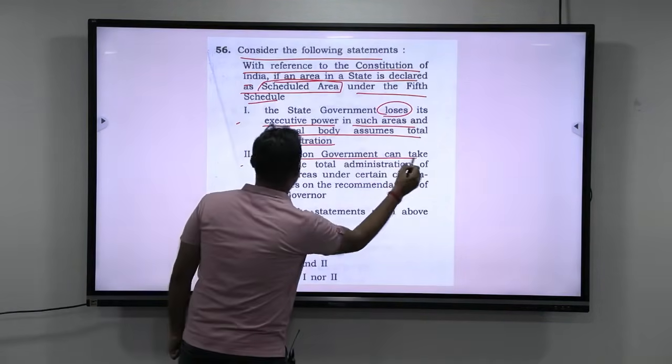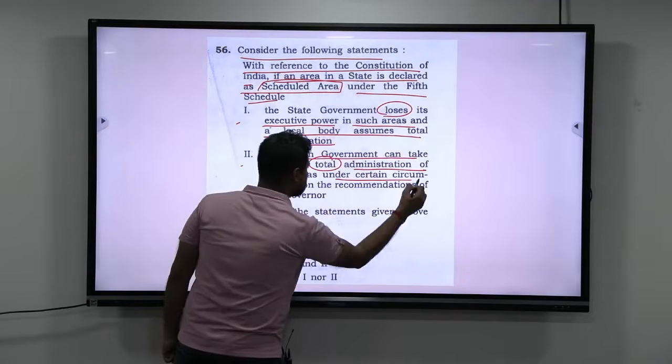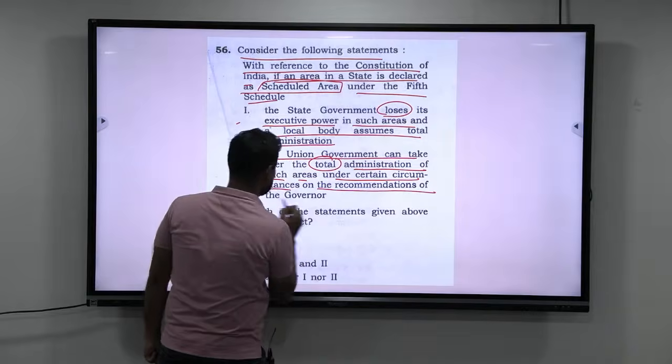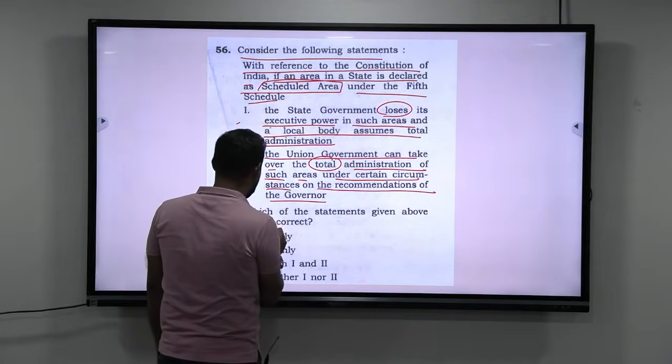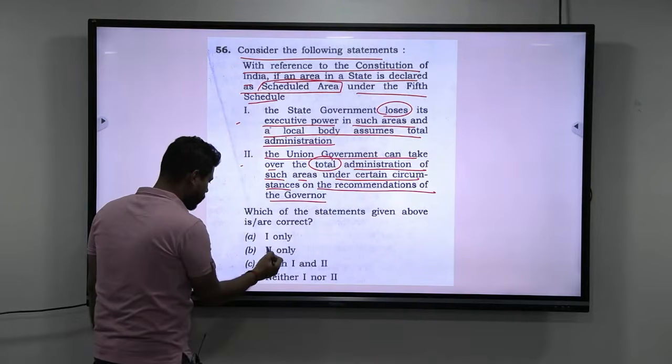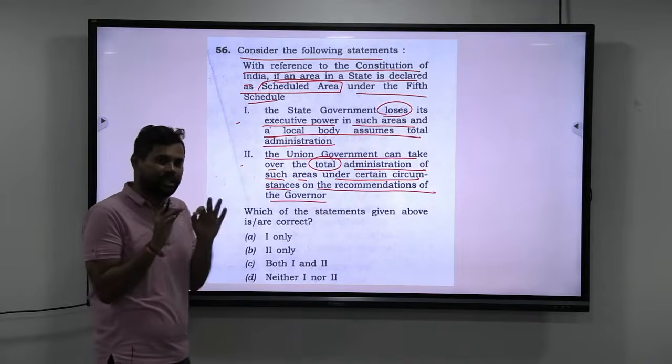The union government can take over the total administration of such areas under certain circumstances on the recommendations of the governor. Okay, this is the second statement. Which of the statements given above is or are correct? 1 only, 2 only, both 1 and 2, neither 1 nor 2. Alright, now let us solve it properly.